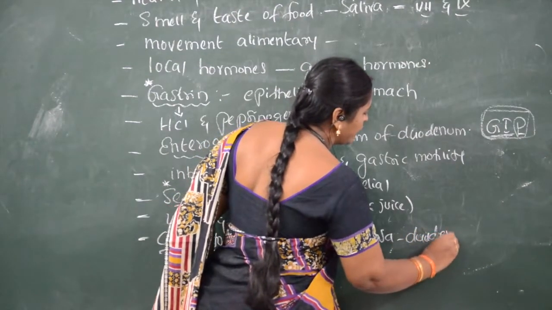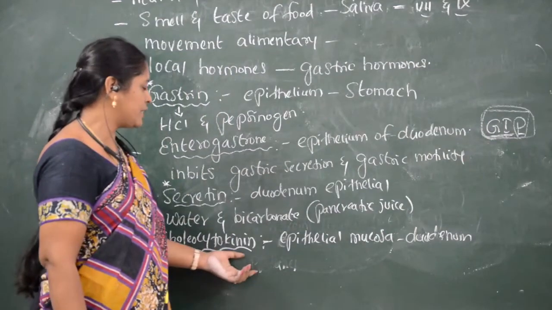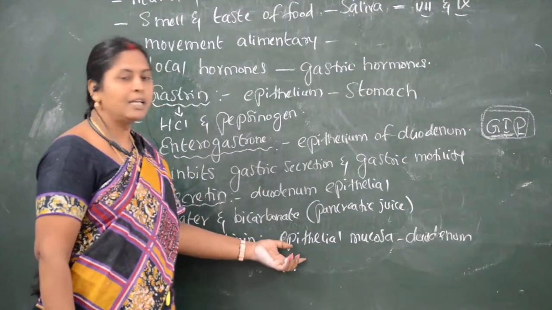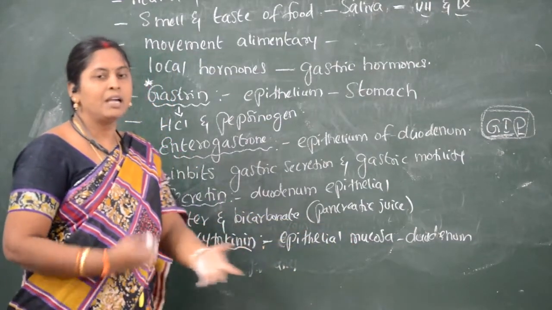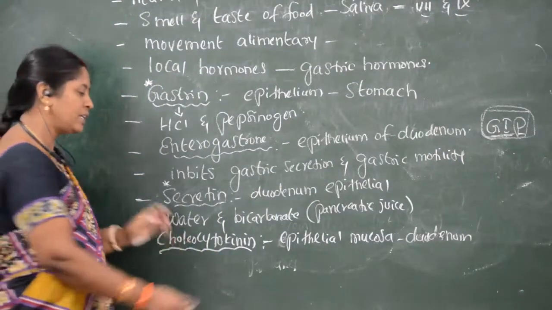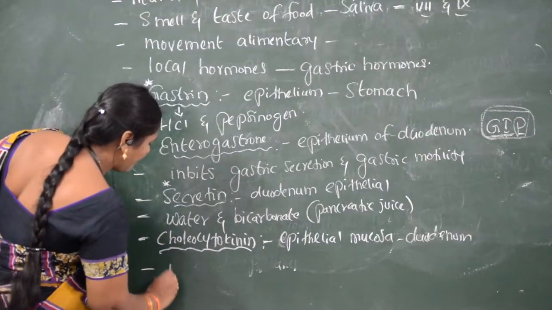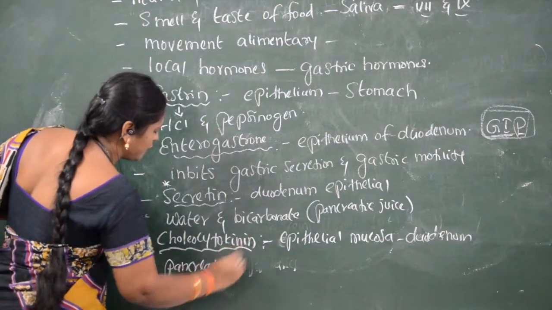The main function of choleocytokinin is that it makes the pancreatic enzymes release into the duodenum.